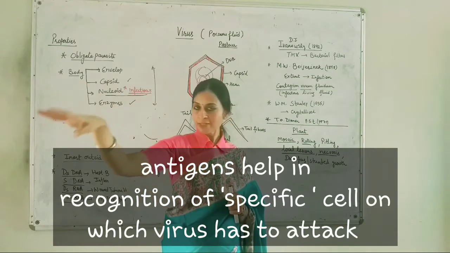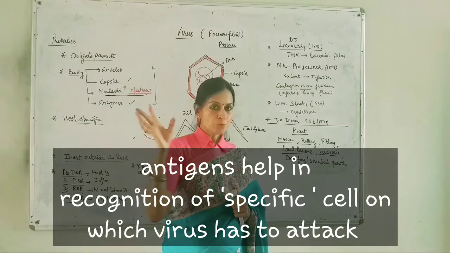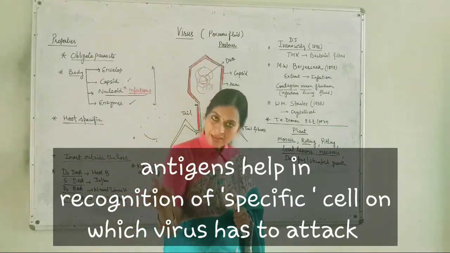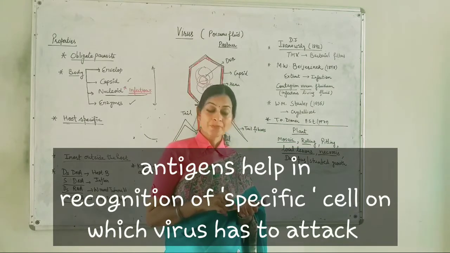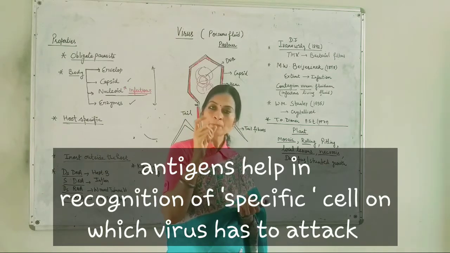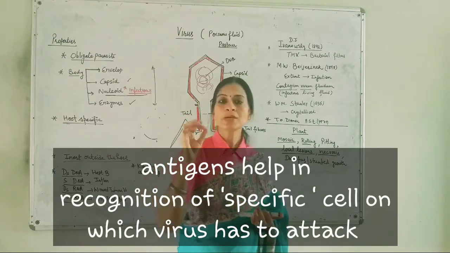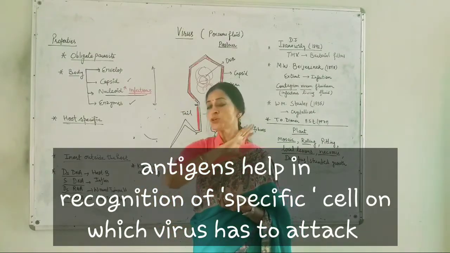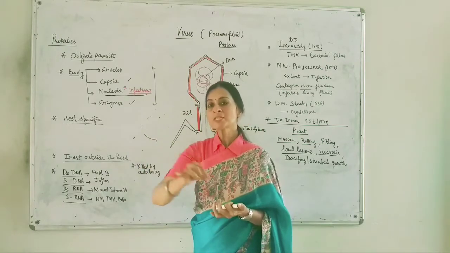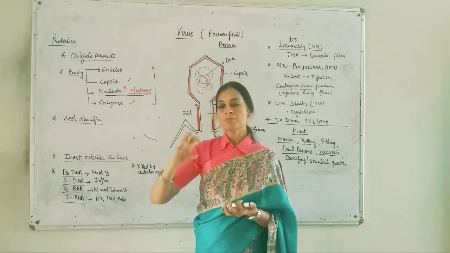When they get entry in the host, say they have entered a plant body, in the plant cell, they will identify a particular type of cell, a particular type of plant part where they have to infect. They do not enter all types of cells. They have a specific type of cells in which they are going to infect or multiply.